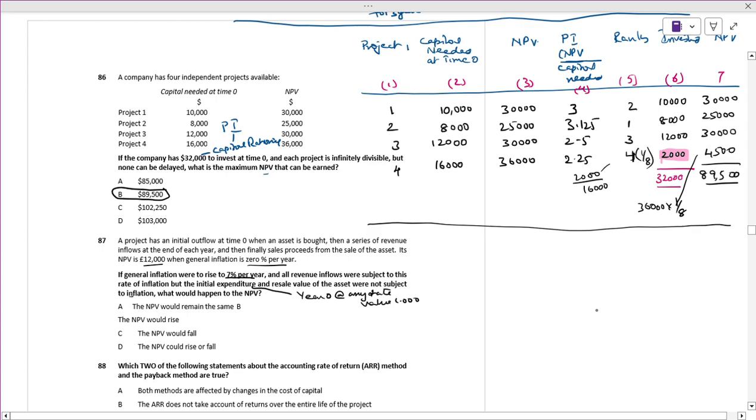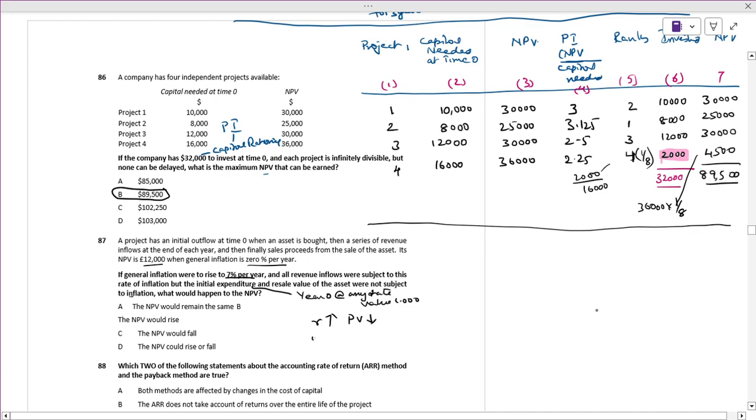But what happens if the R value increases? If the R value increases, present value will decrease.